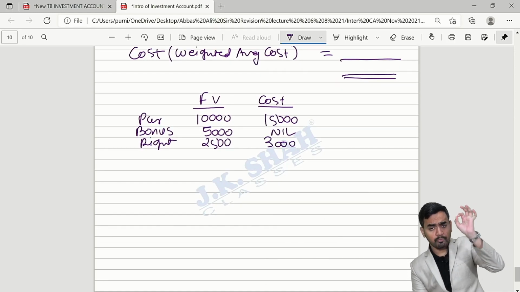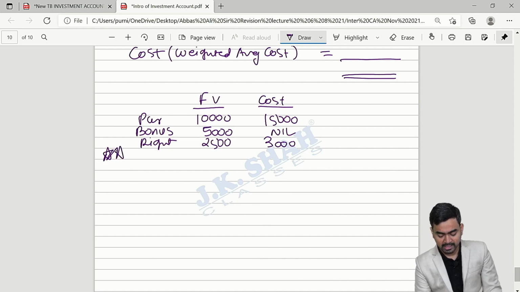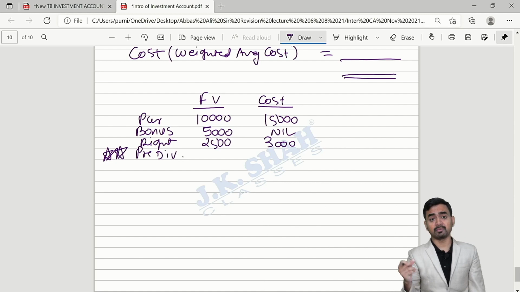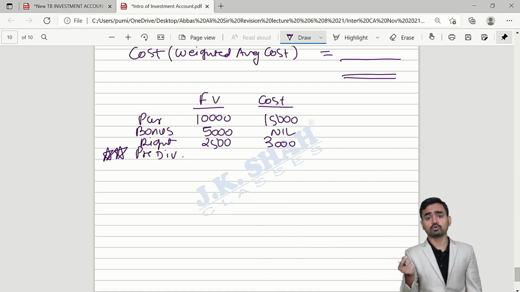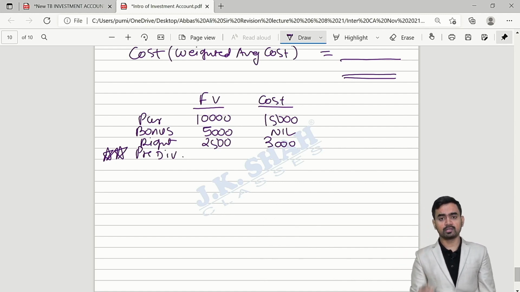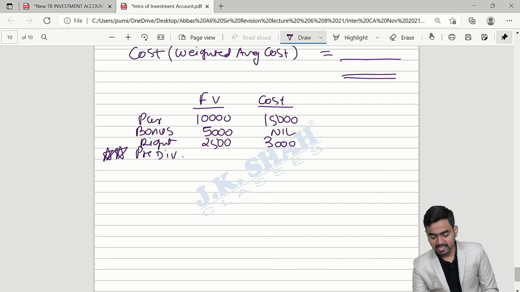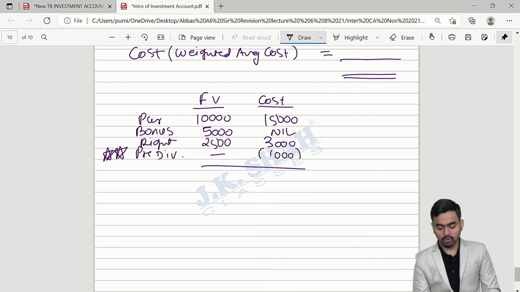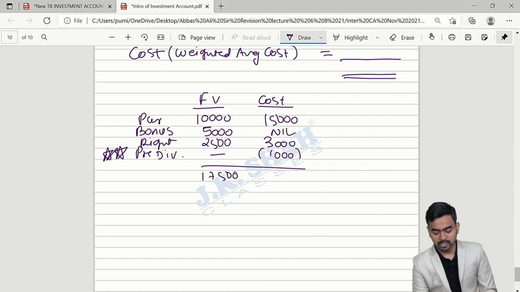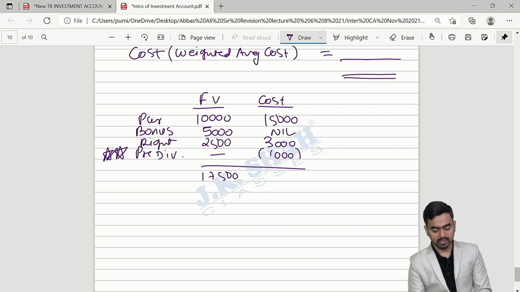And the important point which students will forget in the exam is to write pre-dividend. Tell me, 1,000 dividend which you had received in the current year for last year will be adjusted against cost, 1,000. Okay, so find out, this is 17,500 face value, and what is the cost? 15,000 plus 3,000 minus 1,000, 17,000.